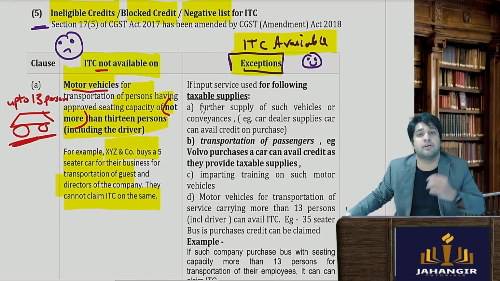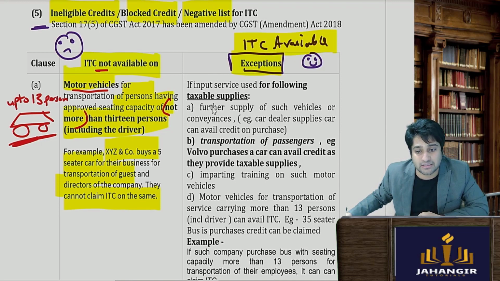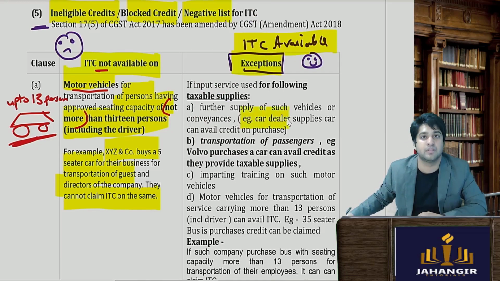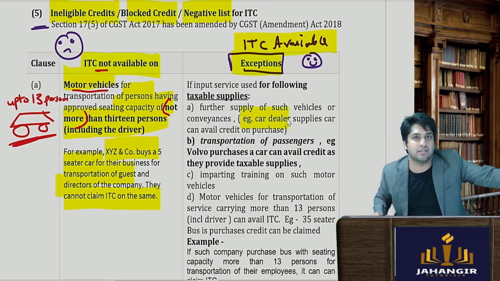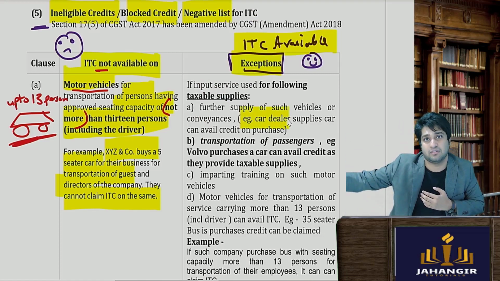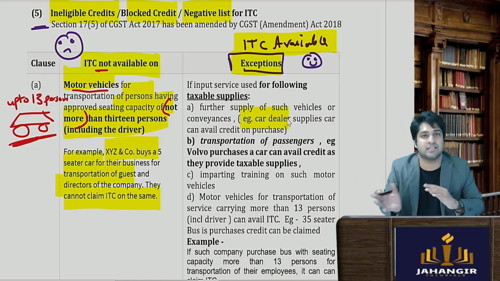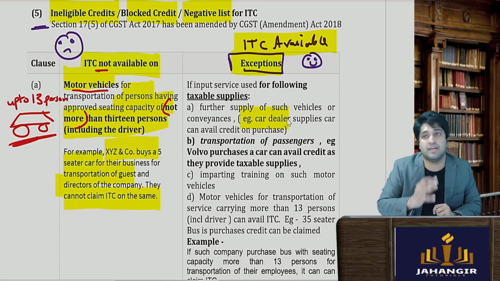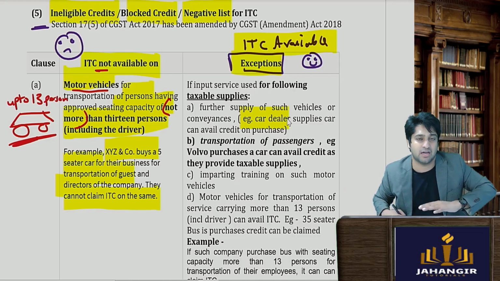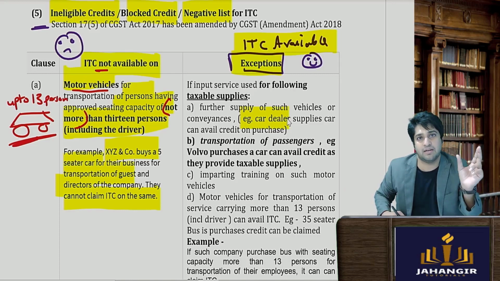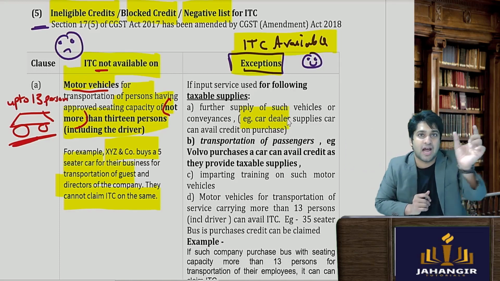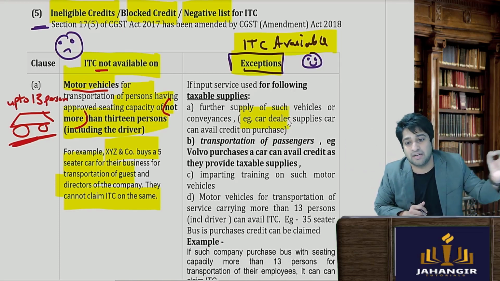If you are engaged in the business of further supplying the motor vehicle, let's say a car dealer, I purchase a car and pay GST. I further sell the car and I will collect GST. ITC is available because I am dealing in the business of cars. Here there is a direct connection. I'm purchasing the car, paying GST, that is my input tax. When I sell the car, I will collect the tax, that is my output tax. I am allowed to take credit of the tax paid earlier.